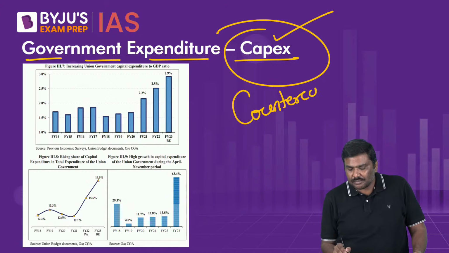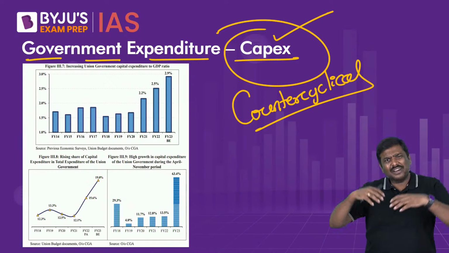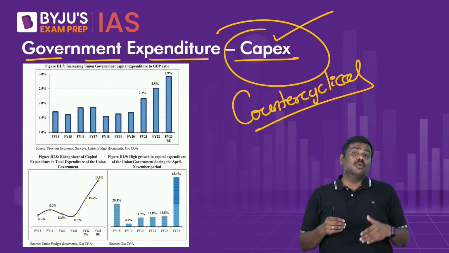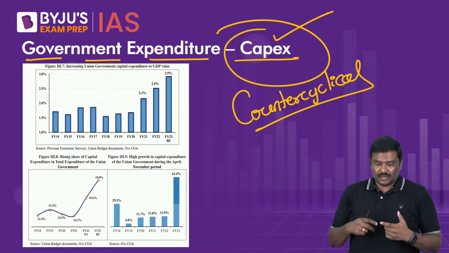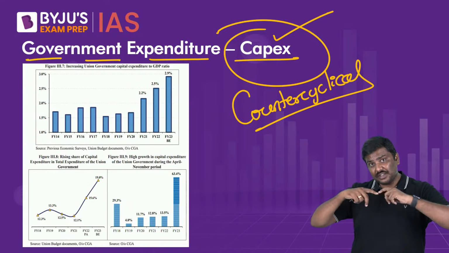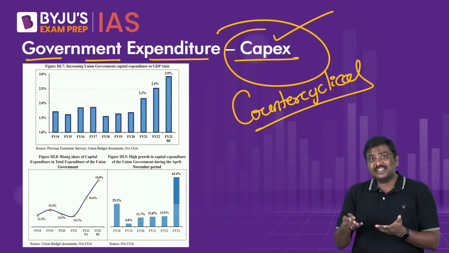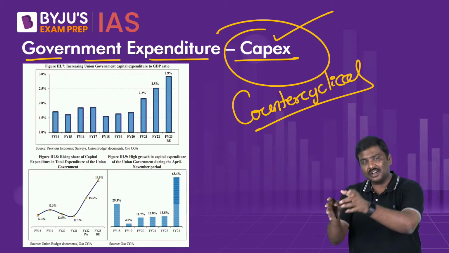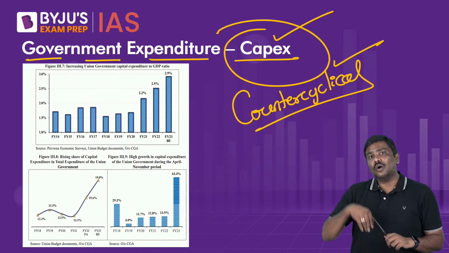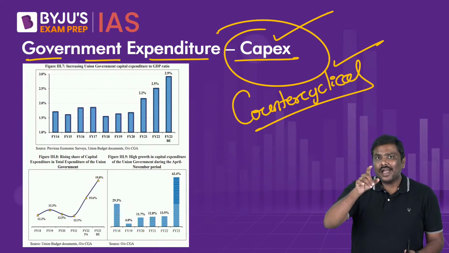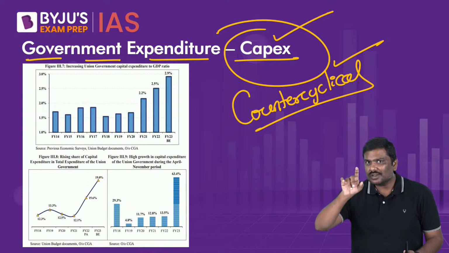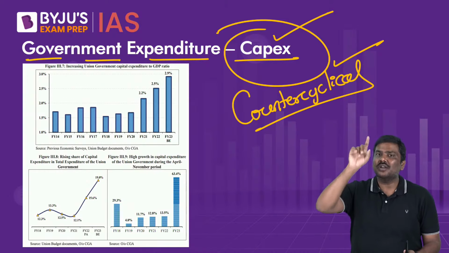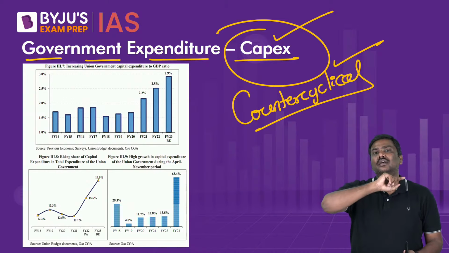Whenever you see that the Government of India, or any government, is spending more and more money during a slowdown or a recession, it is an indicator of counter-cyclical fiscal policy. And whenever an economy goes through a recession, counter-cyclical fiscal policy is good. That is an important point here.